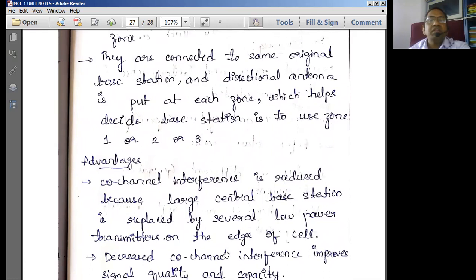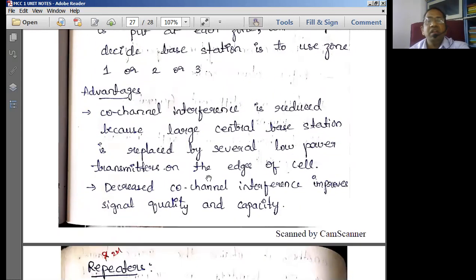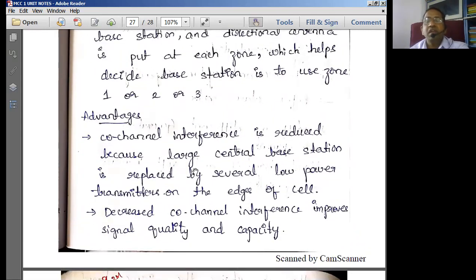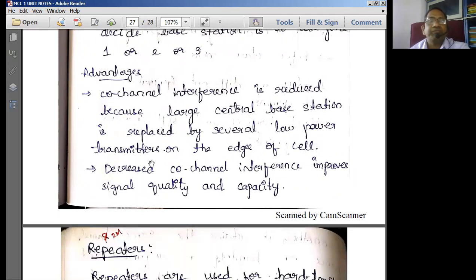The advantage is that since they are connected to the same original base station, and a directional antenna is put at each zone, it helps the base station decide to use only zone 1, 2 or 3. That means the identification of a mobile user is very easy in this particular microcell zone. Next, the handoff process is reduced, avoided, in the case of the microcell zone.